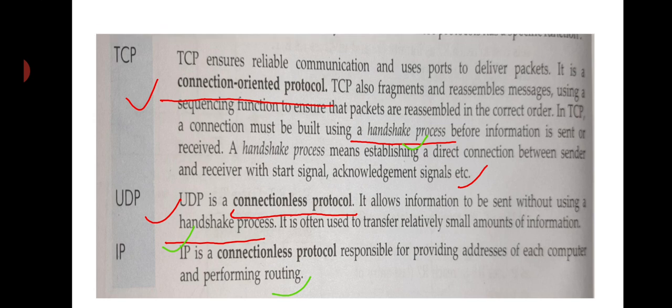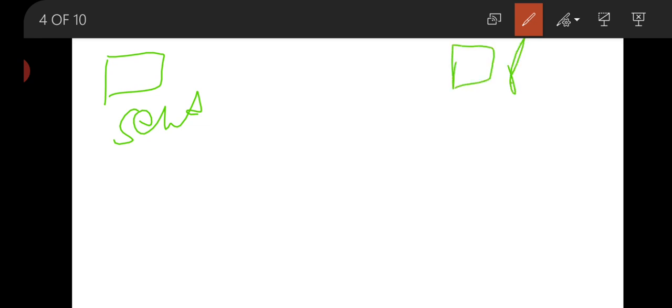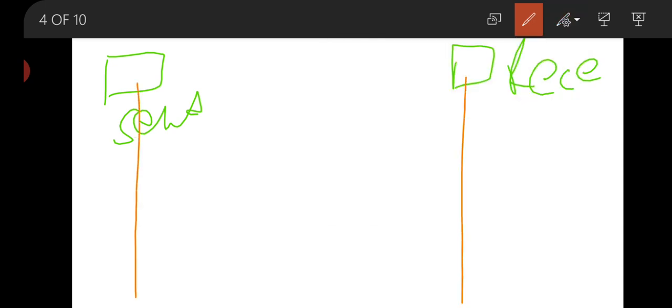Now let us see the handshake process. Suppose this is your sender and this is your receiver. If we are going to establish communication between sender and receiver, it will be like this. Suppose a start signal, ACK, is sent here.